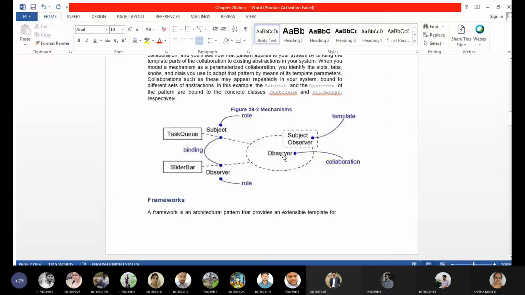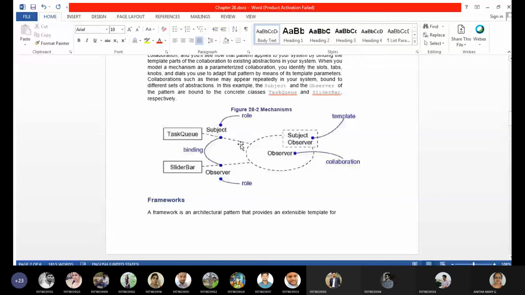Observer is the one having a group of sequence of actions performing the observer action, and this can also be implemented by using the subject observer template. Already a template is available. With this available template we can do the observer implementation task, or observer mechanism.